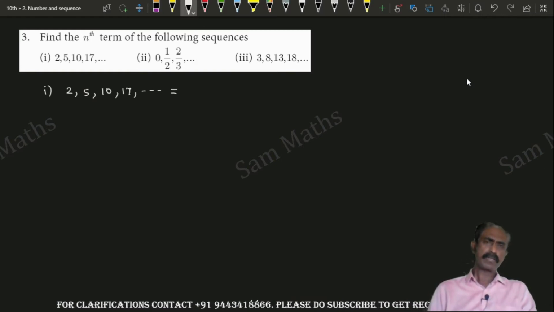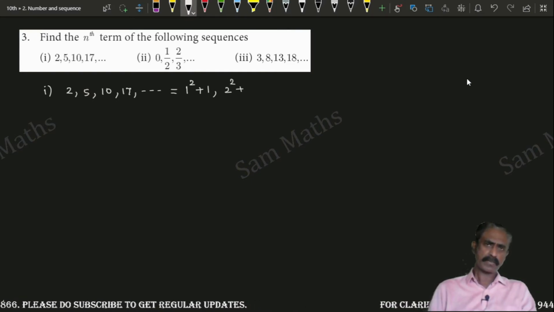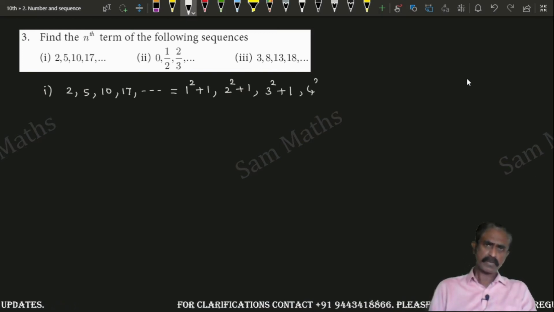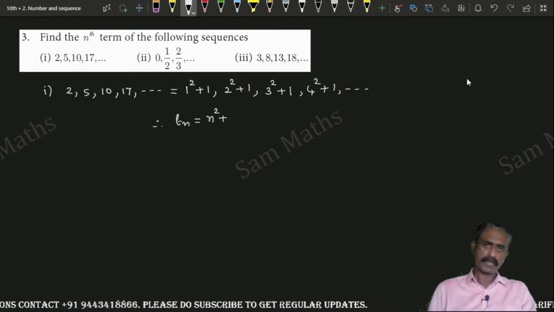5, 10, 17, etc. How can we write this? The first term is 1 square plus 1. 1 square is 1, plus 1 is 2. The second term is 2 square plus 1. 2 square is 4, 4 plus 1 is 5. Next is 3 square plus 1. Next is 4 square plus 1, etc. Therefore, it's very clear that the nth term will be n square plus 1.